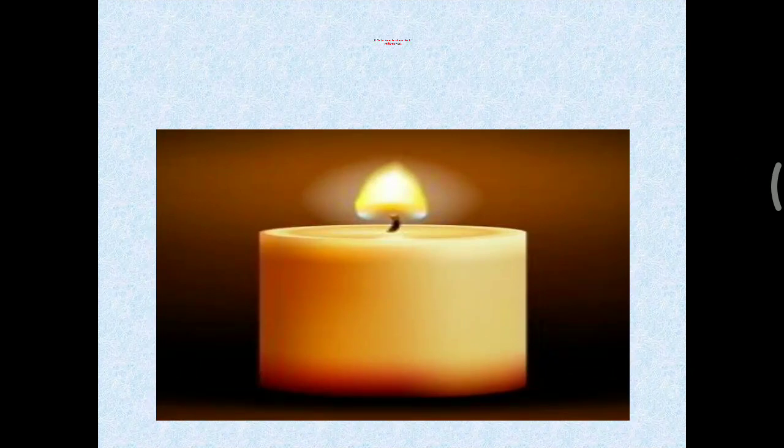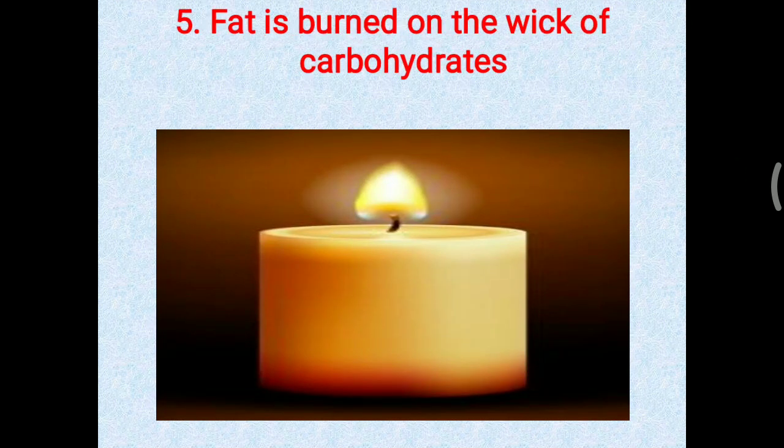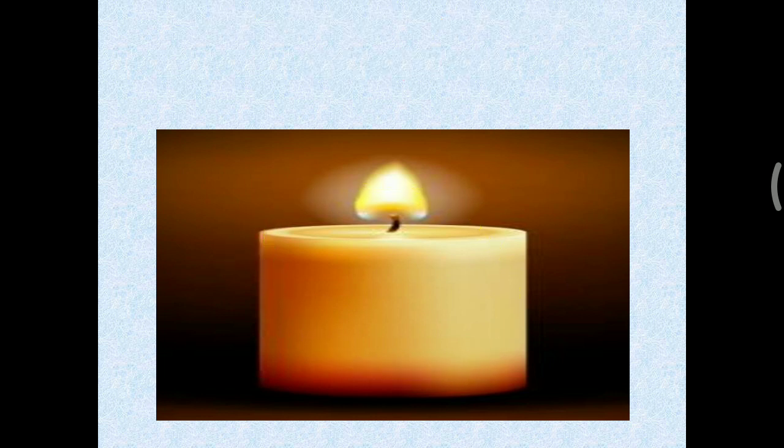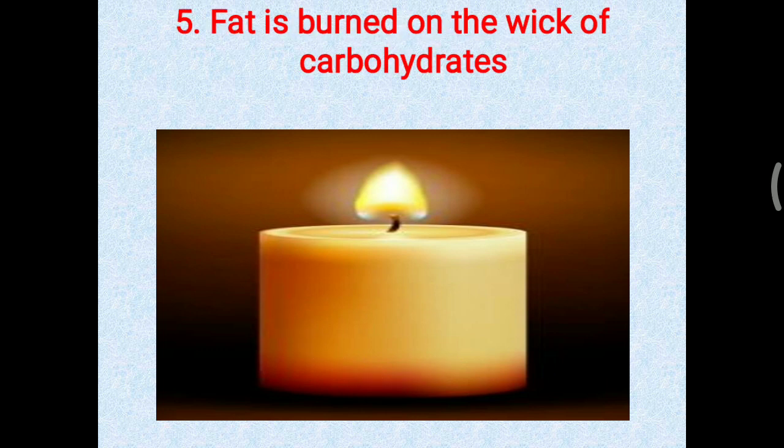Now, one more most important thing, frequently asked as a common question as well as a viva question. It is said that fat is burned on the wick of carbohydrate. Here is a picture of a candle. It is given as an example: the candle is mostly made up of wax. Wax is a symbol of neutral fat or simple fat. Now this thread is mostly made up of cotton, and this cotton is basically cellulose, and this cellulose is considered a carbohydrate.